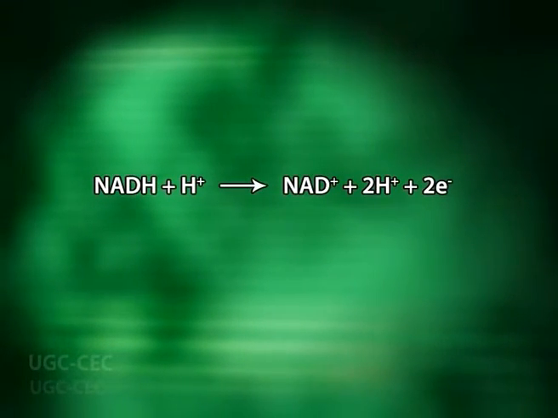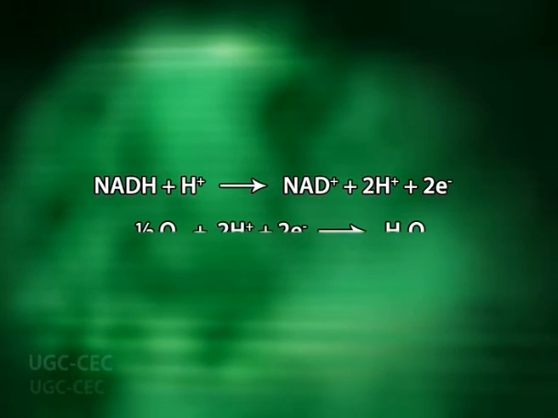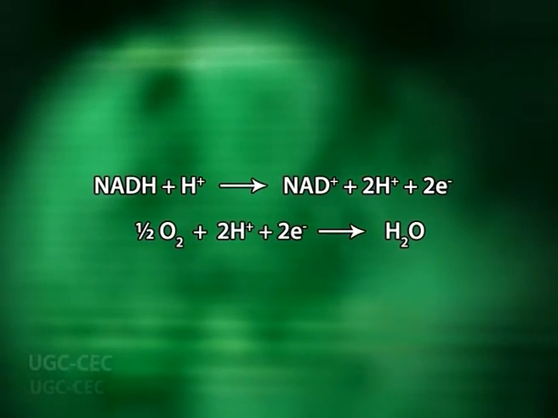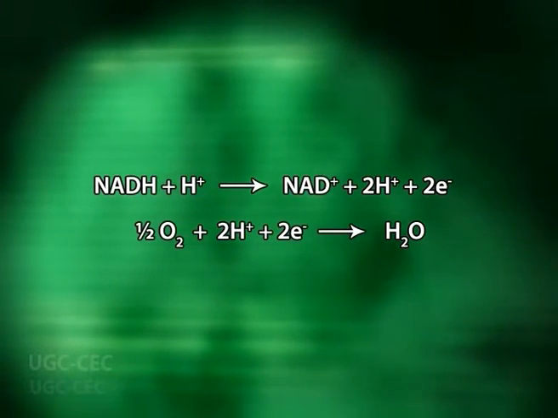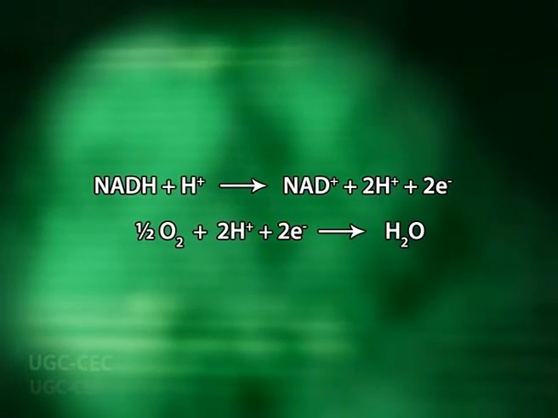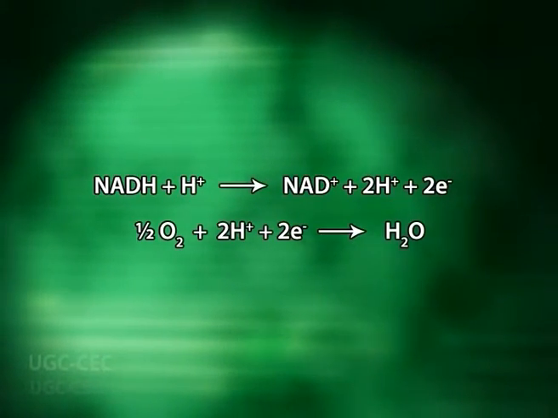This overall reaction of electron transfer can be viewed on the screen. NADH is oxidized into NAD+ plus 2 protons plus 2 electrons, and then half of O2 plus 2 protons plus 2 electrons gives us a water molecule. NADH, a reduced coenzyme generated during the Krebs cycle, lies in the mitochondrial matrix.